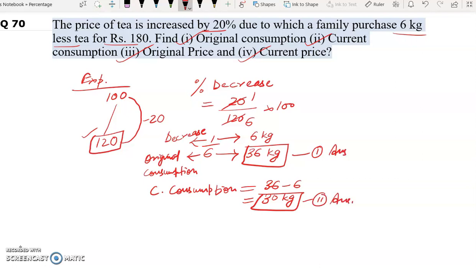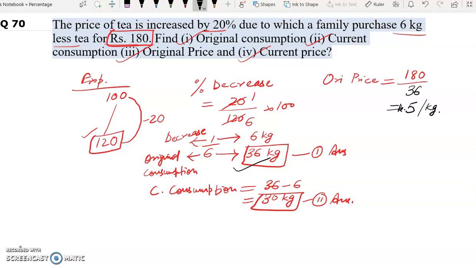Now in the question it says we need to find the original price and current price. Okay, now the expenditure is how much? 180 in total. So our original price per kg will be how much? 180 is the total expenditure, and the original consumption is how much? 36 kg. So 180 divided by 36 will give us how much? 5 rupees, 5 per kg.